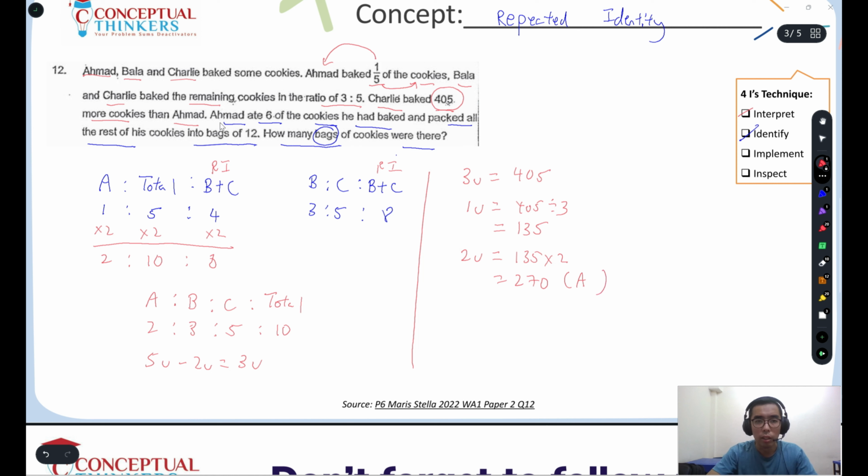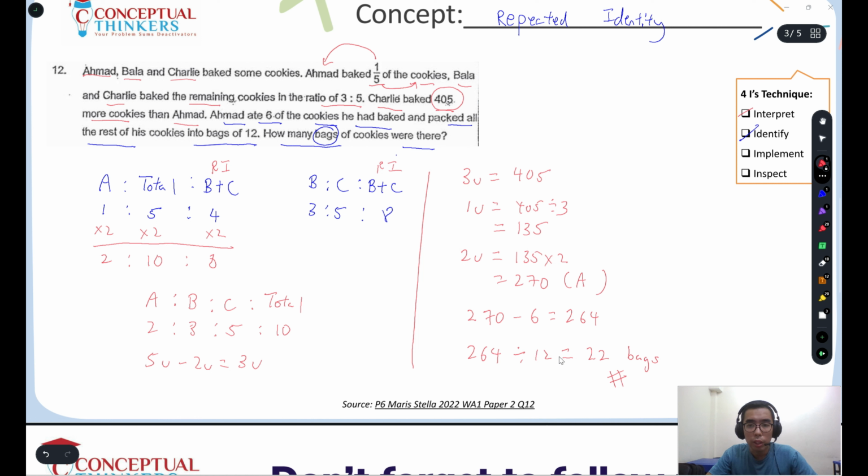Okay. Now, something happened to the total number of cookies for Ahmad. He actually ate 6 of them. So we need to take 270 and minus away 6. So this will give me 264. Now this will be the total number of cookies that we pack into bags of 12. So we just take 264 and divide it by 12. Now you'll get 22 bags of cookies. Okay, so this will be the answer that is required by the question.